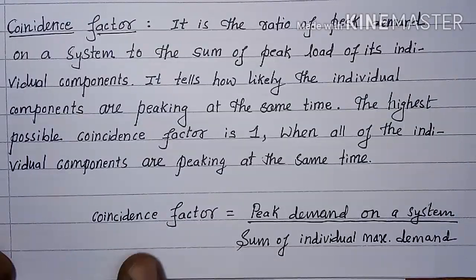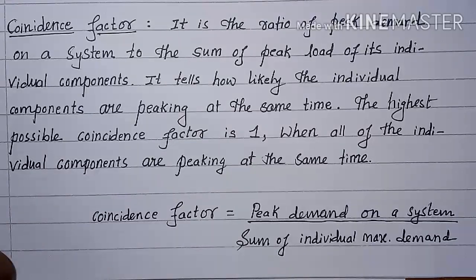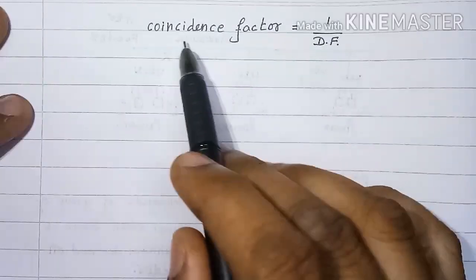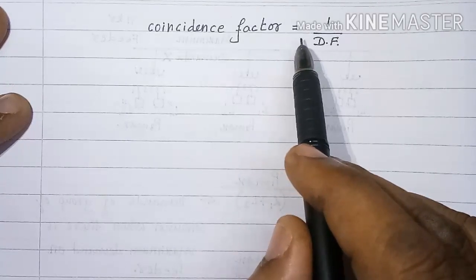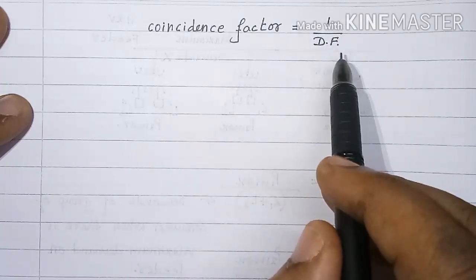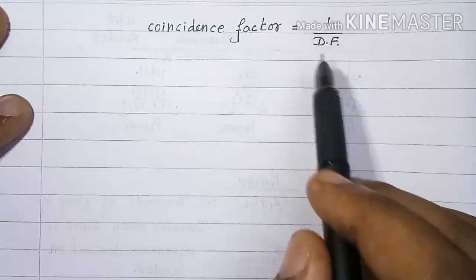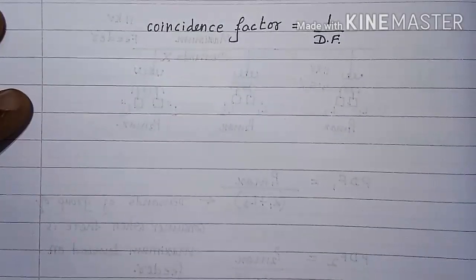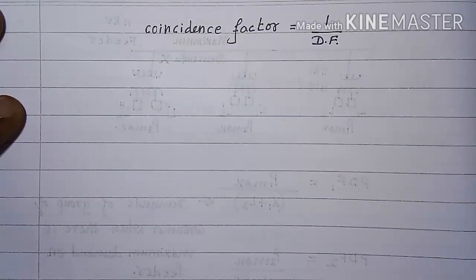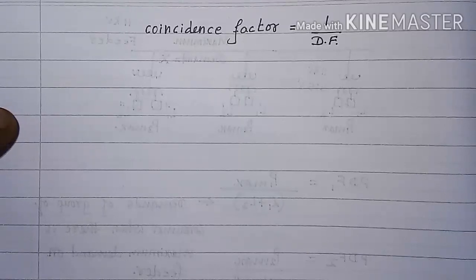Actually, coincidence factor is reciprocal of diversity factor. So coincidence factor is 1 by DF, that is, coincidence factor is reciprocal of diversity factor. And you have learned how to calculate diversity factor. If you know how to calculate diversity factor, then by taking reciprocal of diversity factor, you will come to know what is coincidence factor.